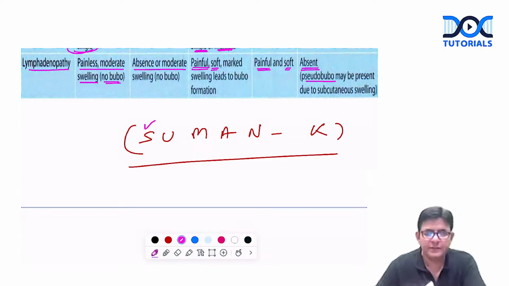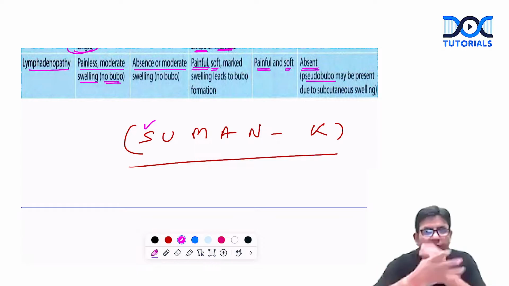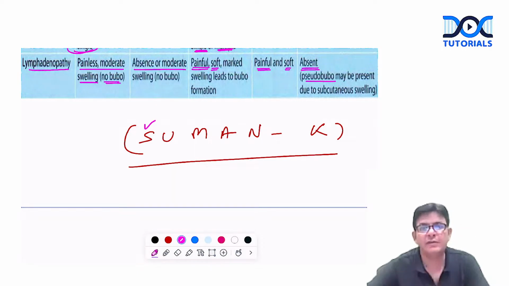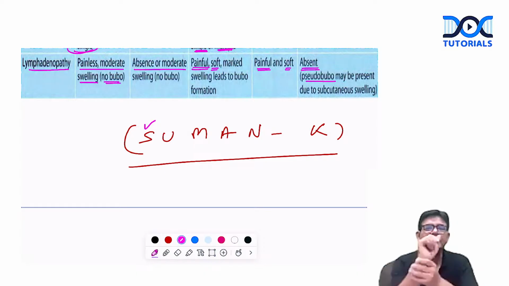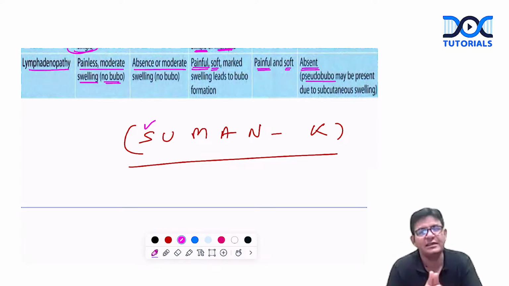So S is what? You have to put your hands like this, Seedha. Then U stands for Ulta. Then M stands for Muthi. A is Angutha. N is Nakhun, that is nails. And K is the last one, Kalai. So this is basically for healthcare workers, to simplify things we try to tell them. Otherwise, you follow the same sequence which is there in your book. But if you get confused in that, at least try this.